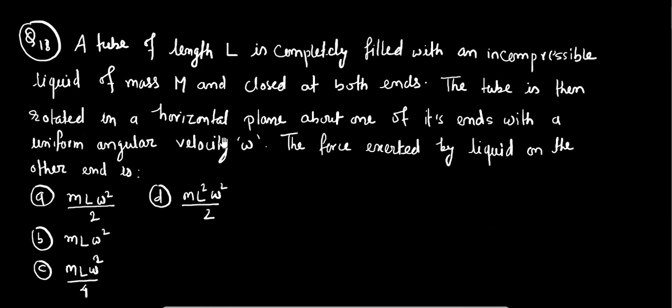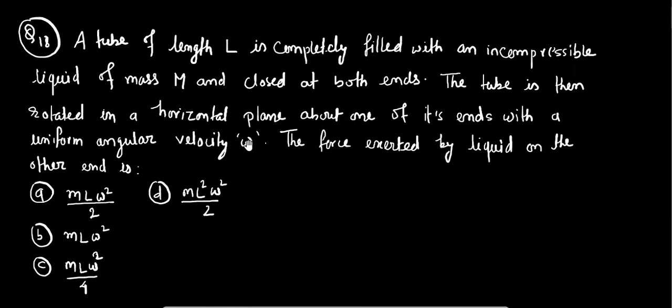Now we are going to solve question number 18. A tube of length L is completely filled with an incompressible liquid of mass m and closed at both ends. Okay, the tube is then rotated in a horizontal plane about one of its ends with a uniform angular velocity omega. The force exerted by the liquid on the other end.